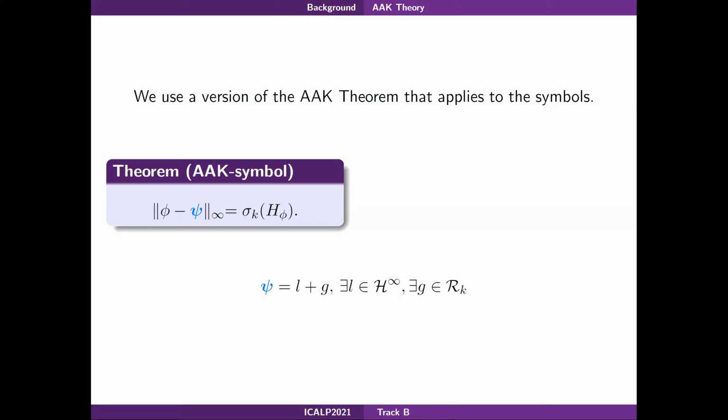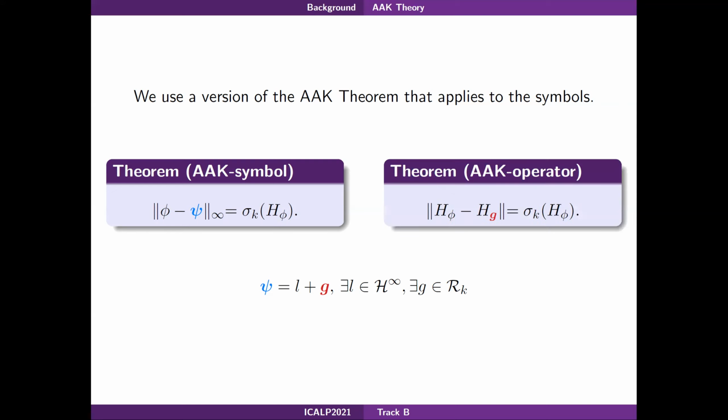According to the theorem, c can be written as the sum of two components: one in the H infinity space, which means that it only has positive Fourier coefficients and it is bounded on the unit circle, and a component g that is a rational function with k poles inside the unit disk. So now what happens is that g, the rational component, is actually the symbol of the best approximation that we are looking for. This means that we have a way to find the best approximation for our original Hankel matrix.